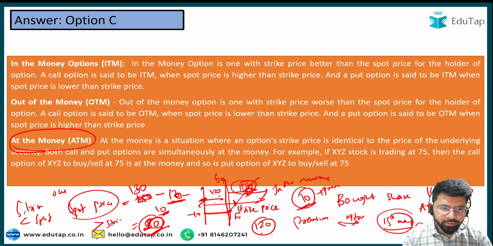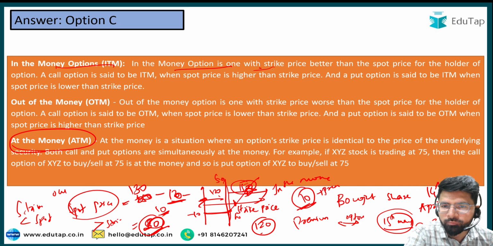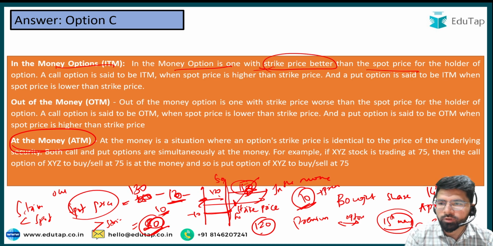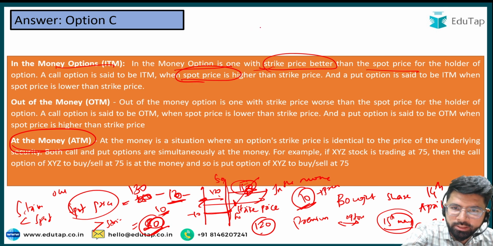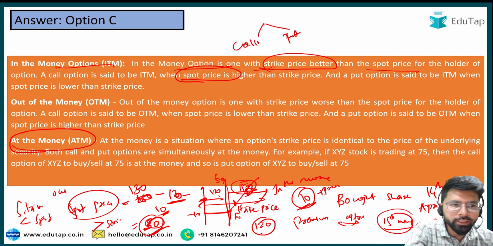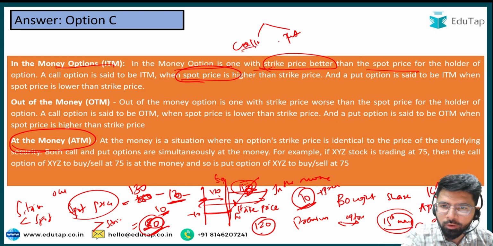I hope this is very much clear. You can study it in greater detail if you are not aware of the concept. I have tried to give you a brief overview of these three terms. Since there are two types of options, call option and put option, in the money, out of the money, and at the money will vary for both the call option and the put option.